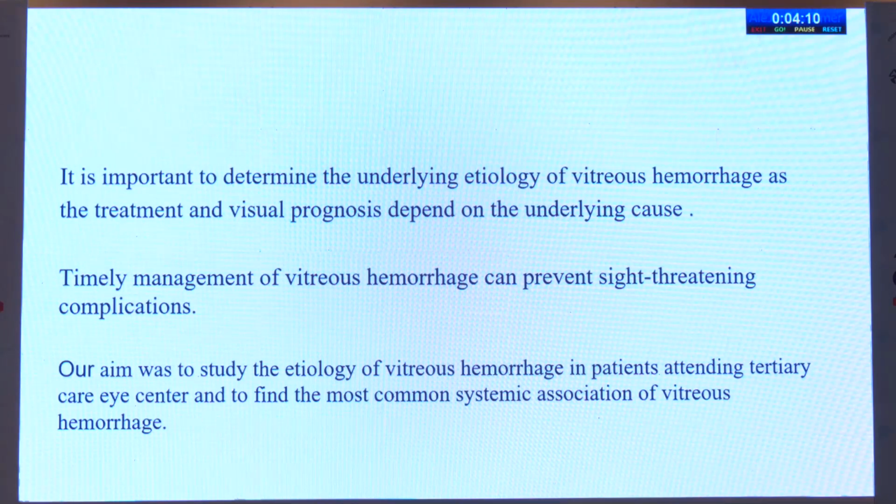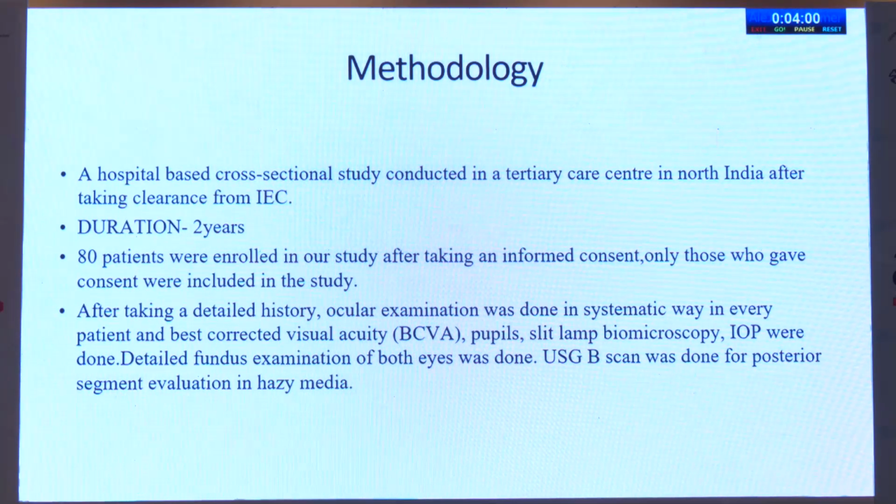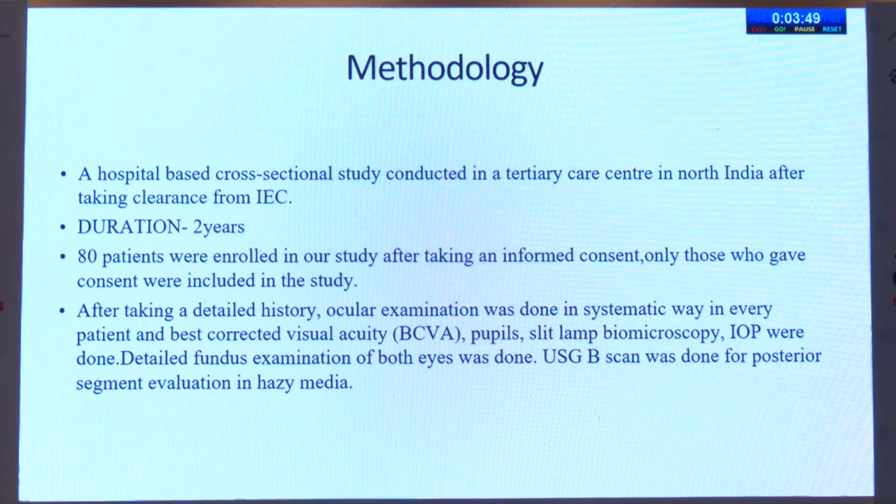Our aim was to study the etiology of vitreous hemorrhage in patients attending a tertiary care center and to find the most common systemic association of vitreous hemorrhage. It was a hospital-based cross-sectional study conducted in a tertiary care center in North India after taking IEC clearance. Duration was 2 years. 80 patients were enrolled after taking informed consent. Only those who gave consent were included in the study.